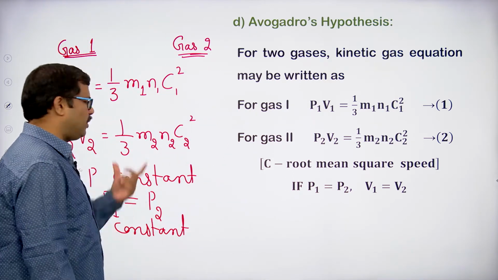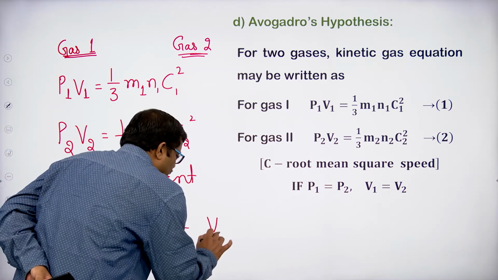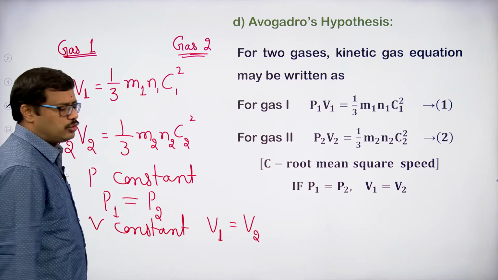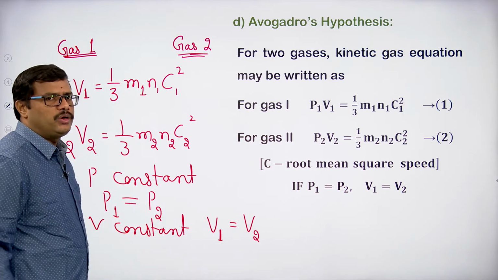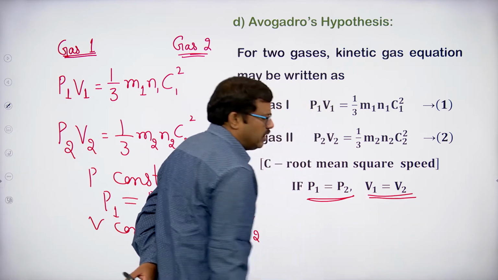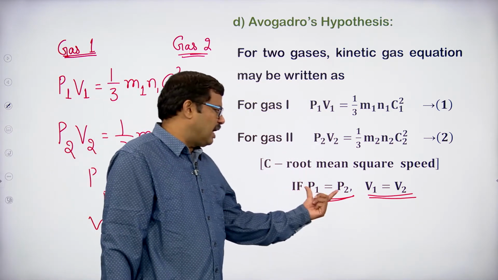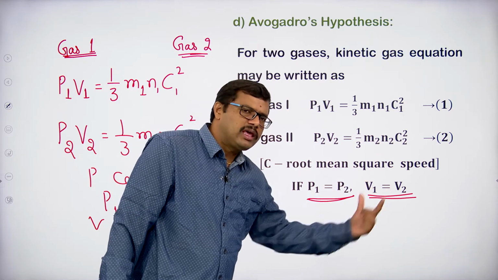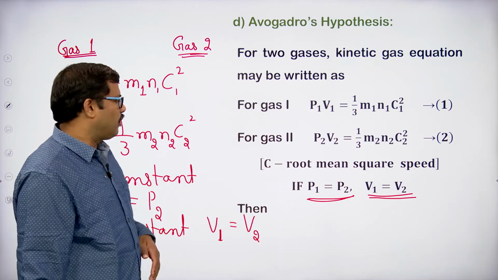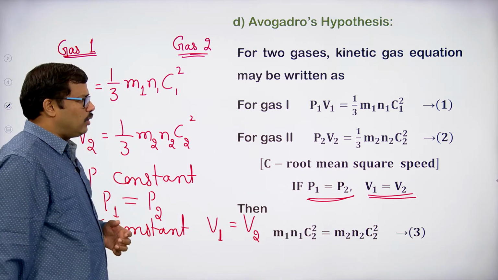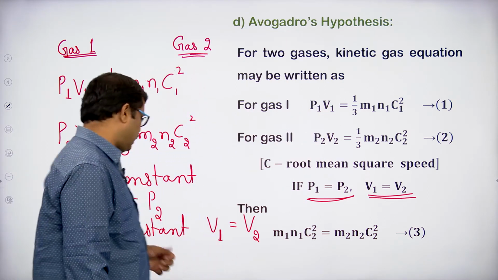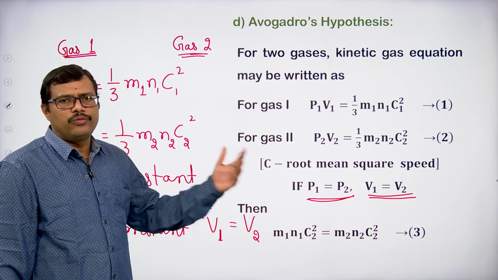In that case, if I am keeping the volume constant, automatically V1, the volume of gas 1, will be equal to V2, the volume of gas 2. So what does it mean? P1 equal to P2, V1 equal to V2 means we are keeping the pressure constant and keeping the volume constant. Since P1 equals P2 and V1 equals V2, automatically P1 V1 will be equal to P2 V2.